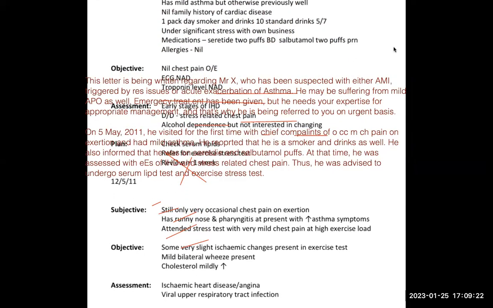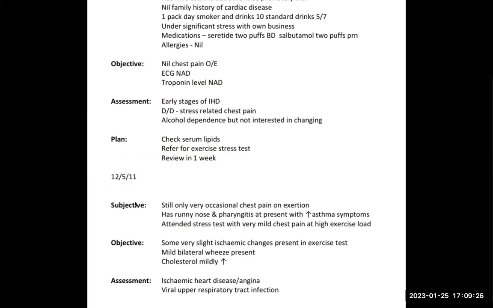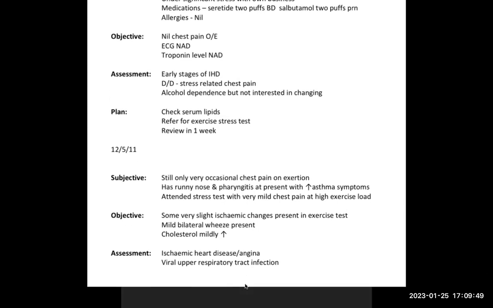He came on the 5th, then he came on the 12th, so that means after 7 days. He was still having occasional chest pain and increased asthmatic symptoms. He attended a stress test with mild chest pain at higher exercise load. Some very slight ischemic changes were present in the exercise test. Mild lateral wheeze was present. Cholesterol was mildly elevated. So the assessment was ischemic disease, angina, and upper viral respiratory infection.